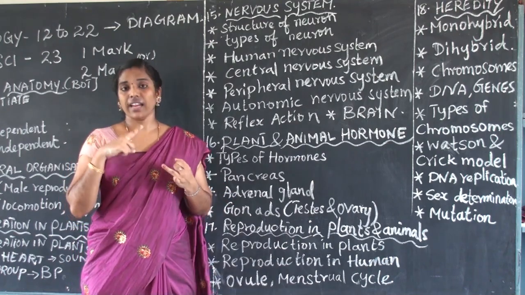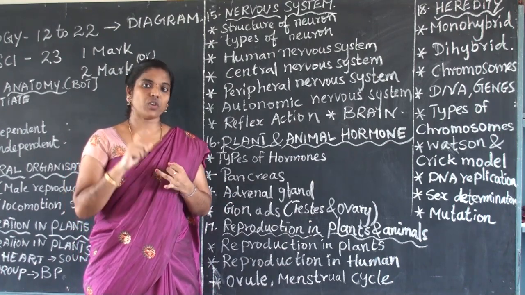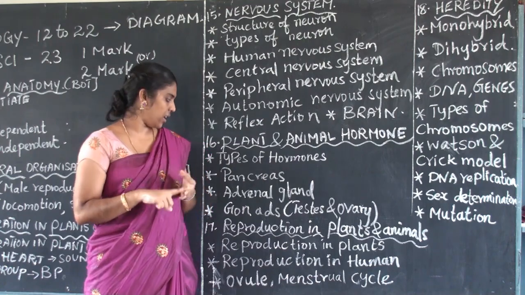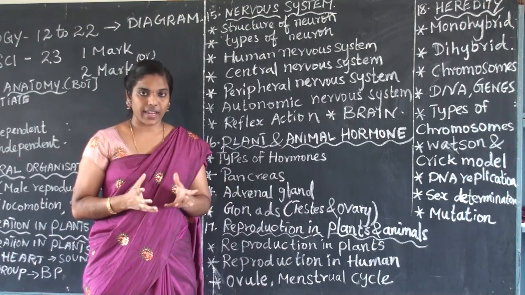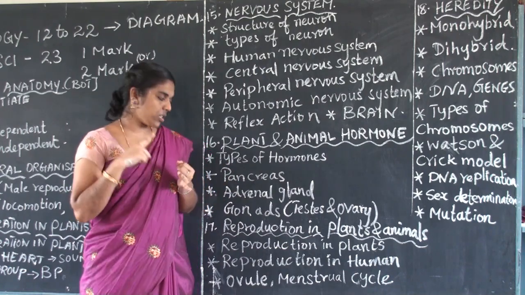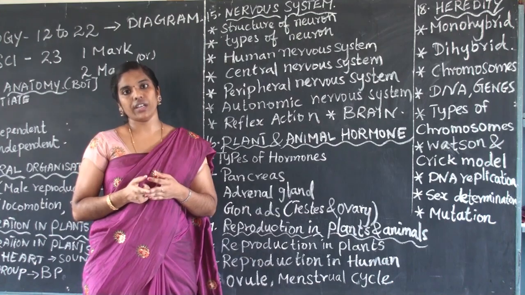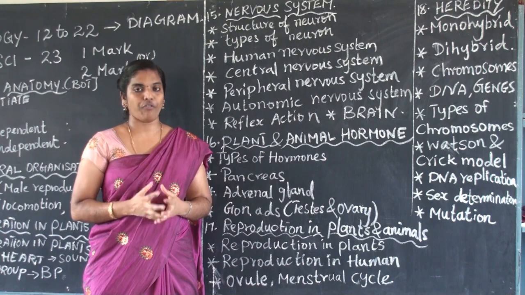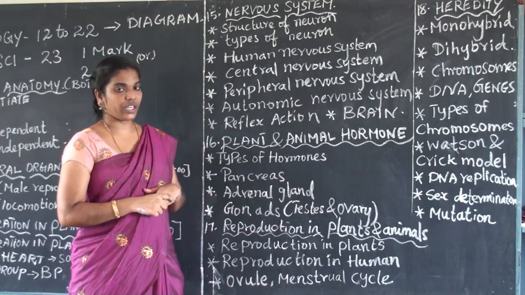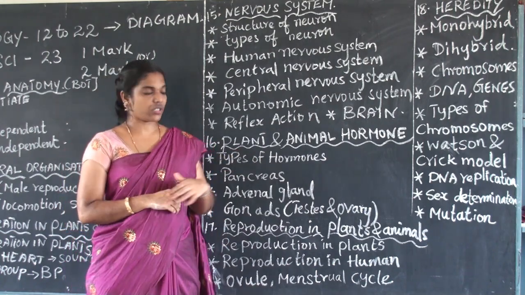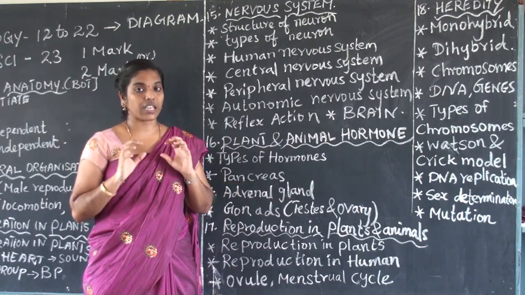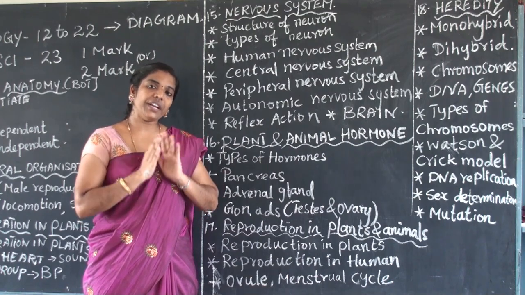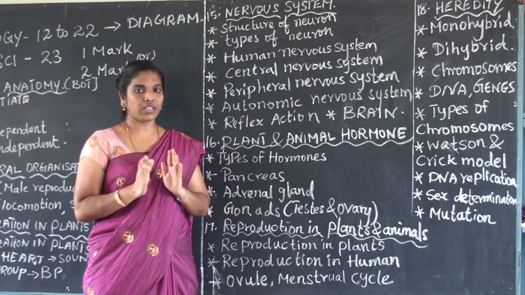And the pancreas and thyroid gland, all these diagrams you have already learned in the practical exam. Pancreas, thyroid, adrenal, these glands: write and see what the adrenal gland is, what the gonads are, testis and ovary, the male and female reproductive systems and how they are made up. The important points I wrote and the definitions, you should learn: what, why, the differences between definitions. All the questions you should learn compulsorily.